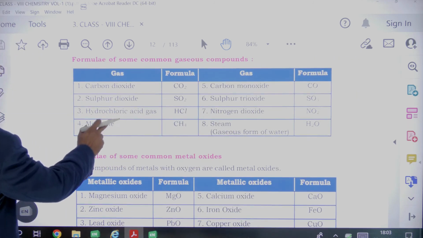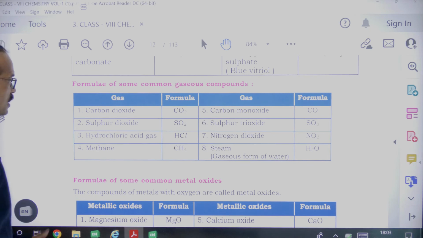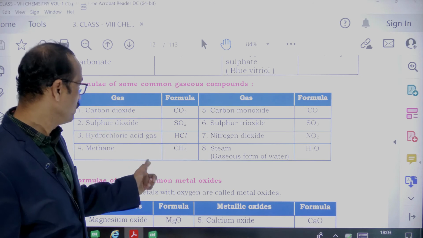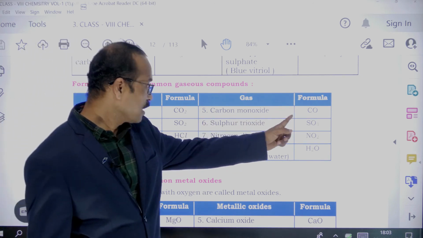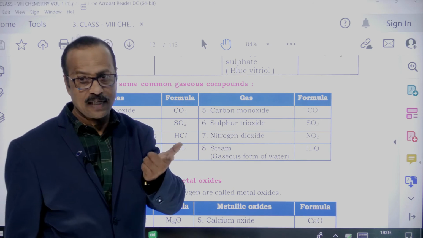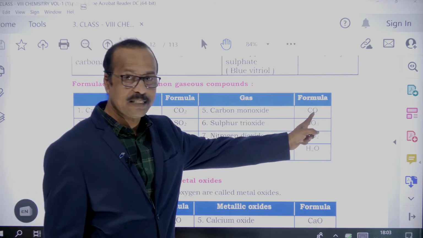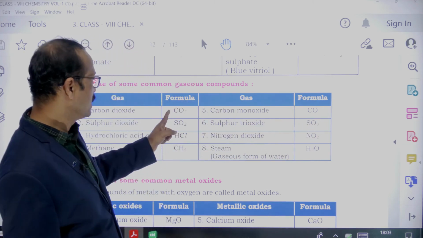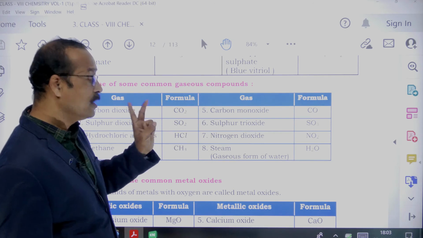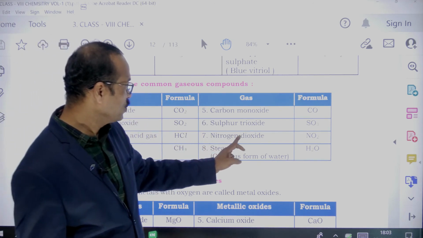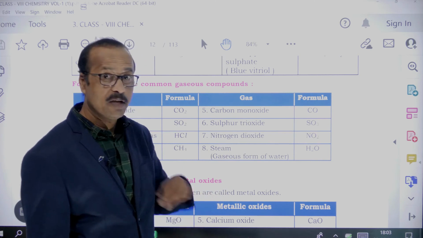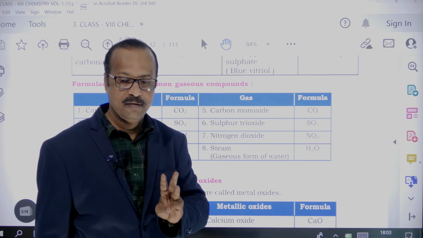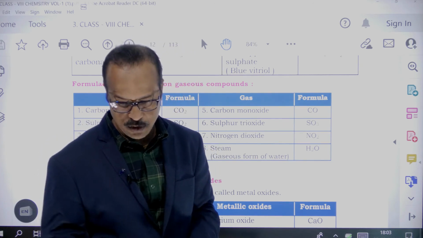And here are some important formulas of gaseous compounds. Carbon dioxide, you know, CO2, sulfur dioxide SO2, methane, carbon monoxide. See, mono stands for 1, di stands for 2. If carbon has only one oxygen, mono, carbon monoxide. If two are there, dioxide, carbon dioxide, sulfur dioxide. Nitrogen dioxide, two oxygens are there, dioxide. If three are there, tri. So trioxide, sulfur trioxide. Tri means what? Three. Yes, in mathematics you might have studied, no? What is that?